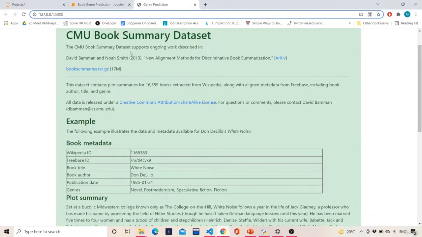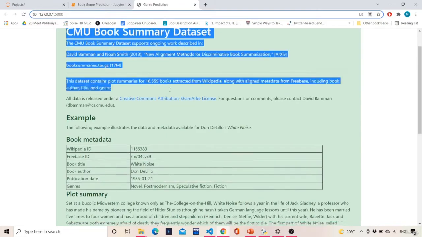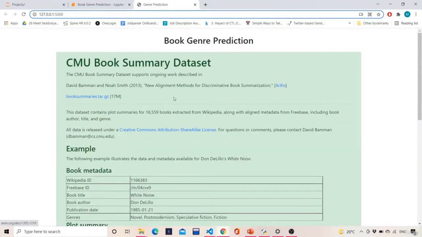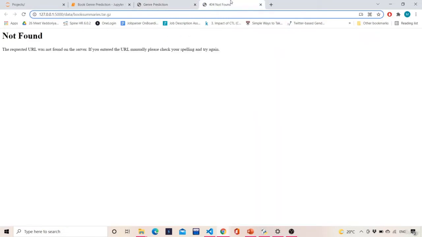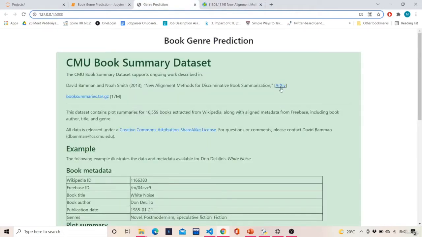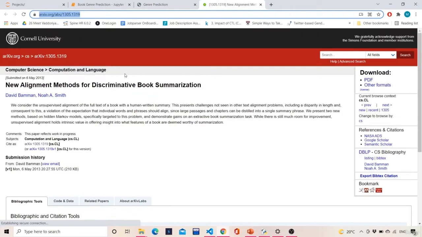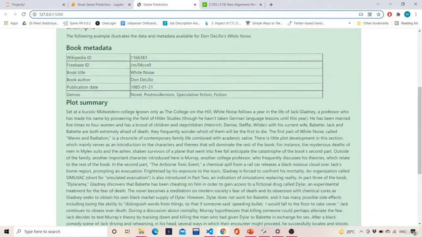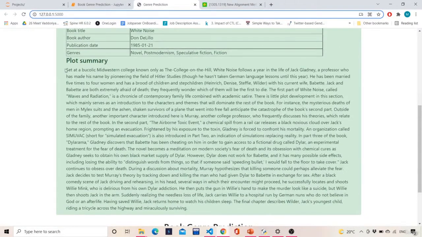So this is book genre prediction. This is the information about the data set, where you can go and directly download the data set from the given link over here, or else I'll also provide the data set. You can just download it from here, and you'll get the data. Then after that, let's look at the working demo of this.